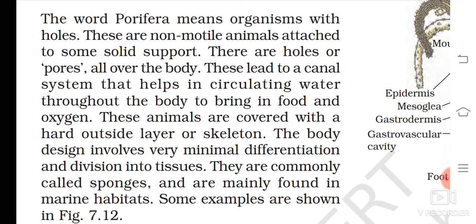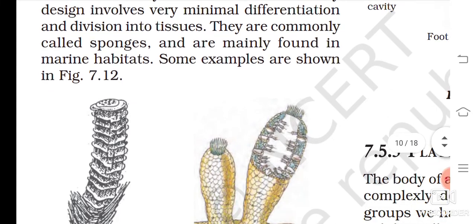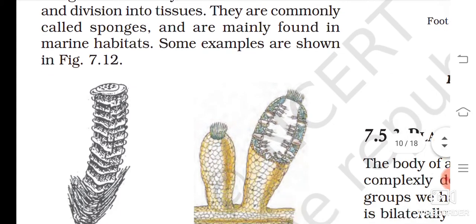These animals are covered with hard covering layer or skeleton. The body design involves very minimum differentiation and division into tissues. They are commonly called sponges and are mainly found in marine habitats. पानी में रहते हैं. Some examples are this.